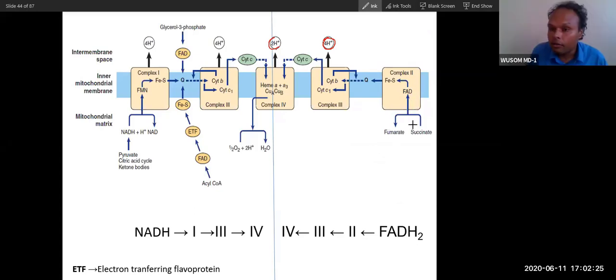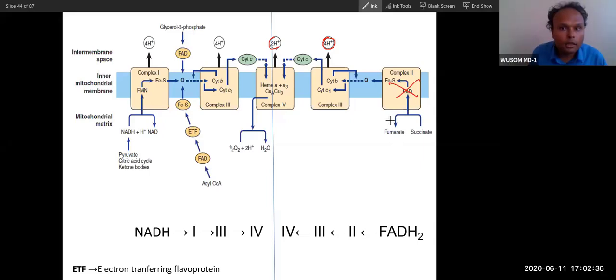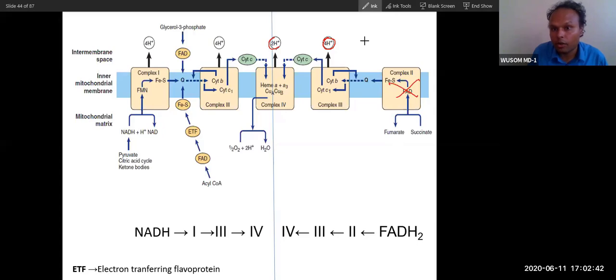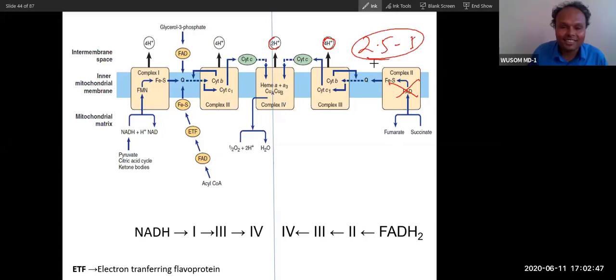Because, see, from FADH2 the electron goes directly to complex 2, and complex 2 does not pump any protons. Oh, okay. You got that? Okay. Yes, 2.5 minus 1. You're right. So this is the answer.